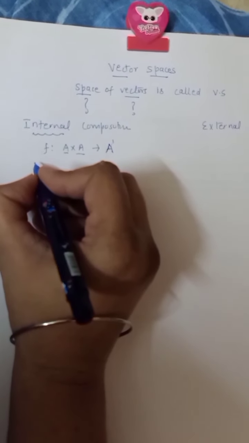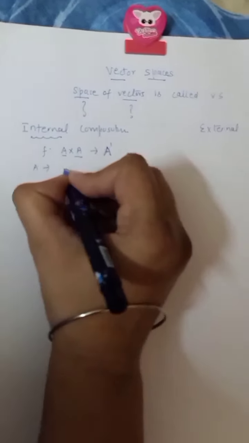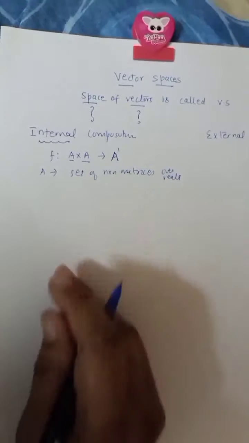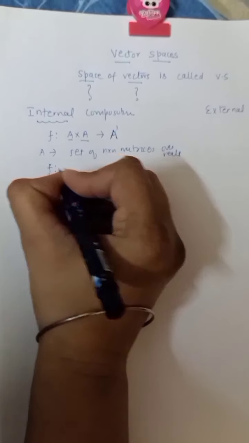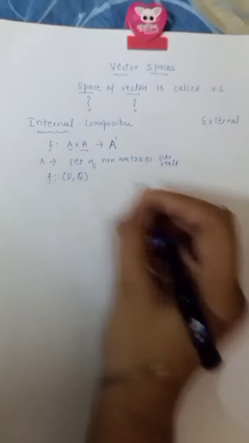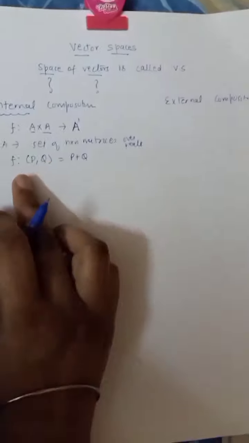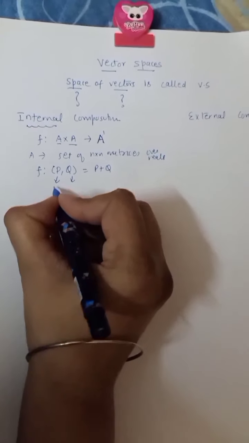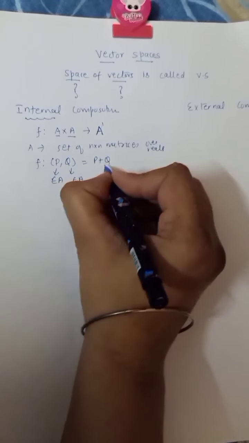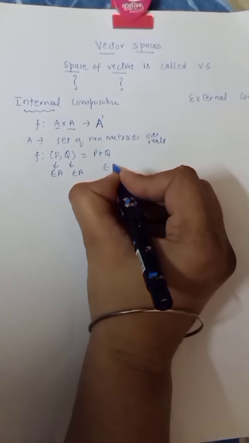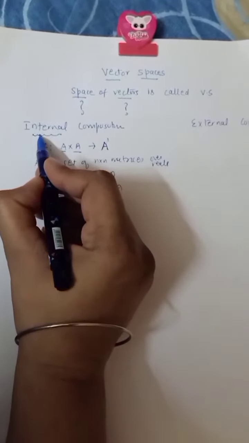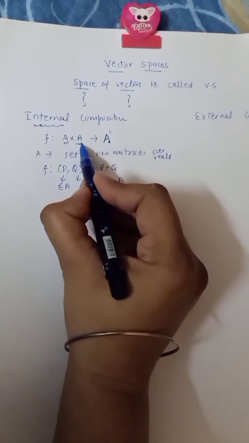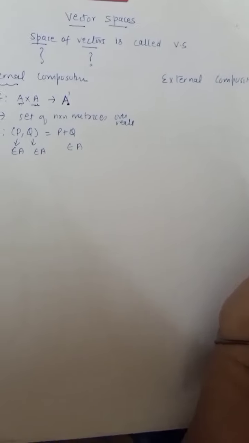For example, if I define A as the set of n cross n matrices over real numbers, then if I define F as F(P, Q) equals P plus Q, that is, F is taking two matrices to the sum of the matrices. Now look here, this element belongs to A, this element belongs to A, and their sum will again be a matrix, so this also belongs to A. So this composition is an internal composition, a composition that takes A into A only. That is called internal composition.